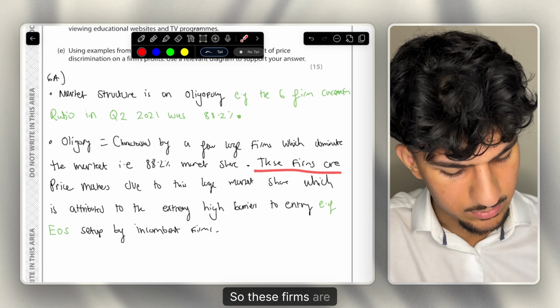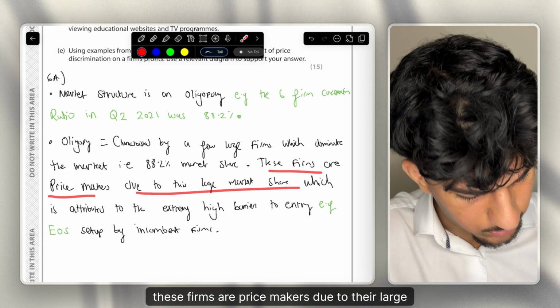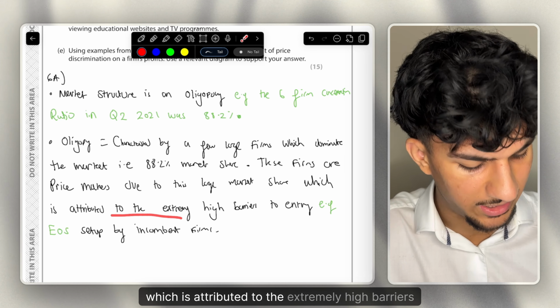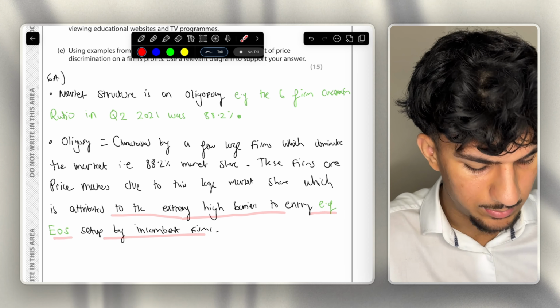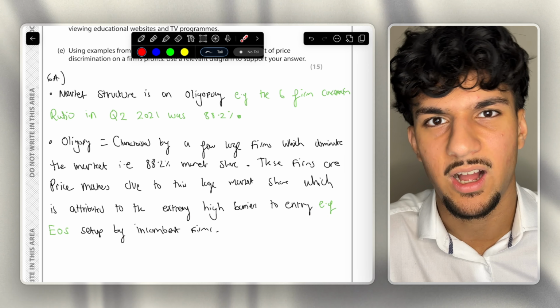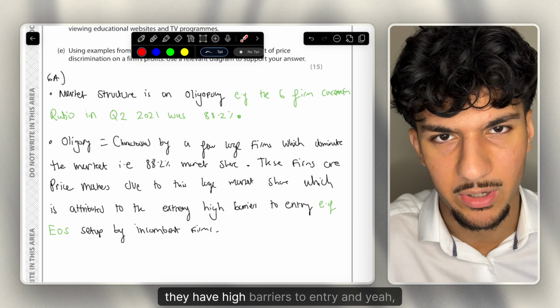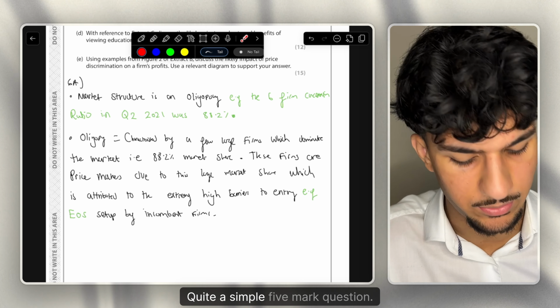So just to carry on the general analysis, these firms are price makers due to their large market share, which is attributed to the extremely high barriers to entry, e.g. economies of scale set up by incumbent firms. So basically they're price makers, and the reason why they can be price makers is because they have high barriers to entry. And yeah, that's all you need for that 5 mark question. Quite nice, quite a simple 5 mark question.